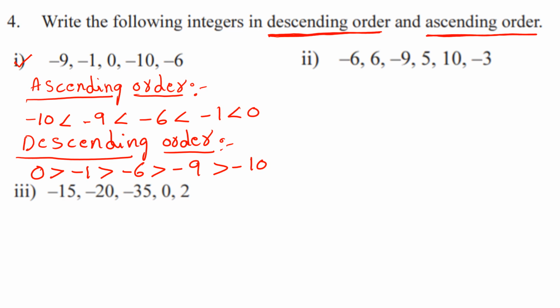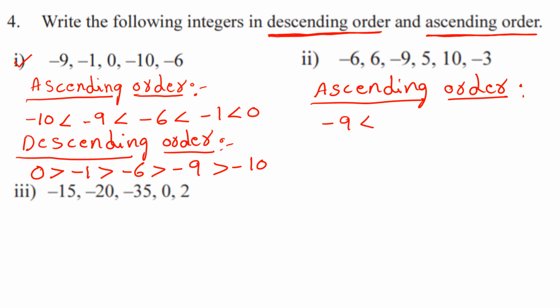Let us go through the next question, that is the second question. Minus 6, 6, minus 9, 5, 10, minus 3. So write the ascending order. In this, minus 9 is smallest, right? So write that minus 9 is lesser than minus 6. Minus 6 is less than minus 3, and minus 3 is less than 5, is less than 6, is less than 10, right? Understand? Now write the descending order.